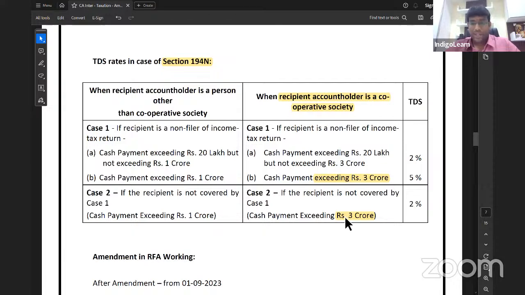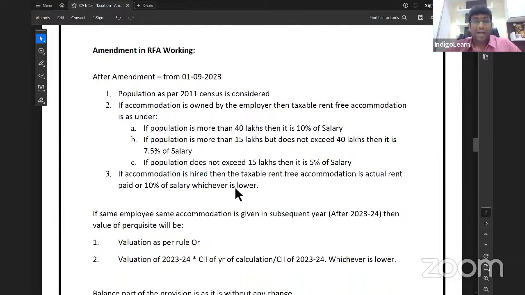Good, excellent. Chalo, let me talk about one more very, very interesting amendment. Amendment in RFA working, that is rent-free accommodation. Sir, I am not talking about HRA, I am talking about rent-free accommodation. Very important concept, which is the perquisite. You would have learned already that in case of rent-free accommodation, we will look at whether accommodation is owned or hired.